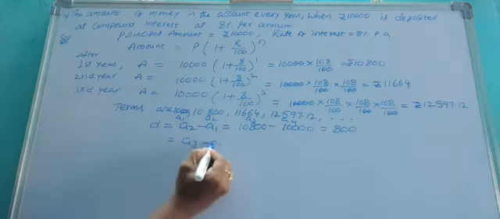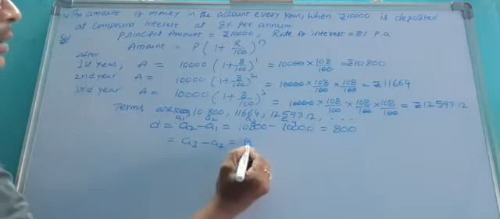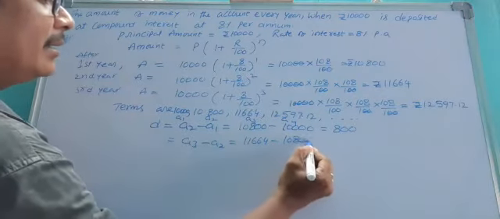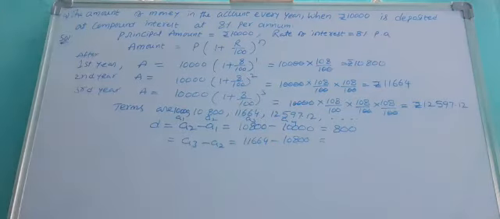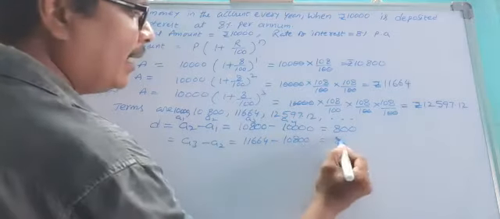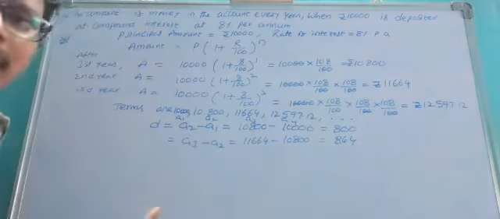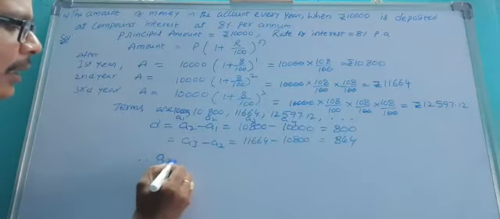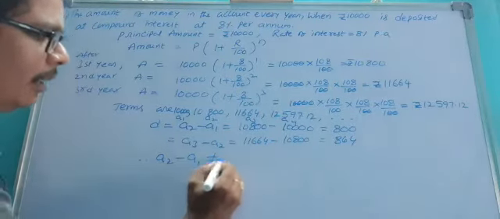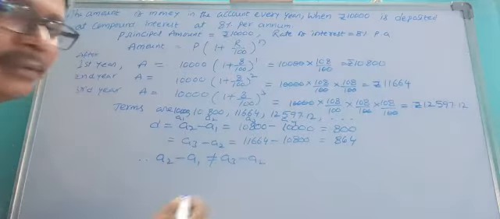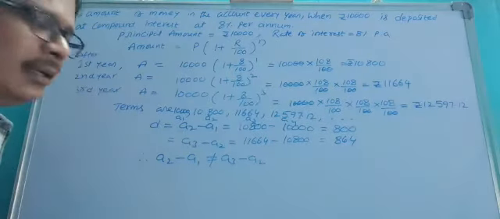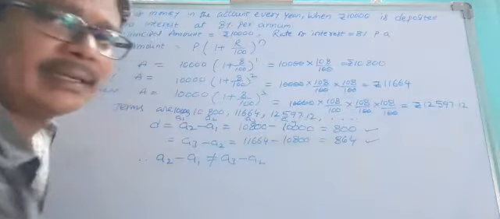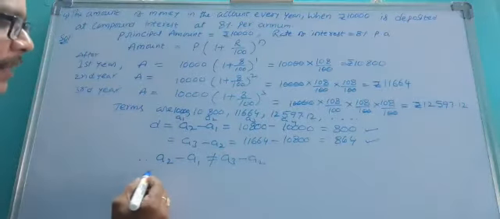Next, a3 minus a2: 11,664 minus 10,800 equals 864. Are they equal? They are not equal. Therefore a2 minus a1 is not equal to a3 minus a2. So what is the reason? The common difference is not the same. This is 800, this is 864. They are not the same.